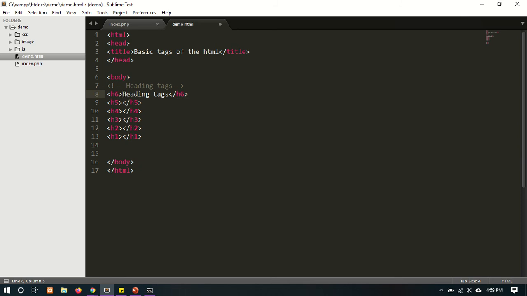Just copy the same content in every tag.